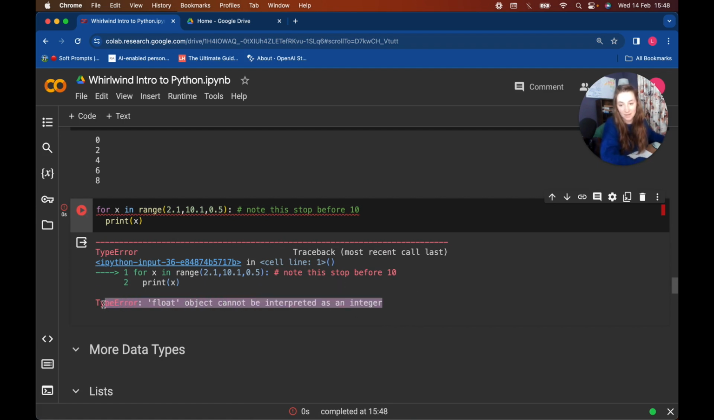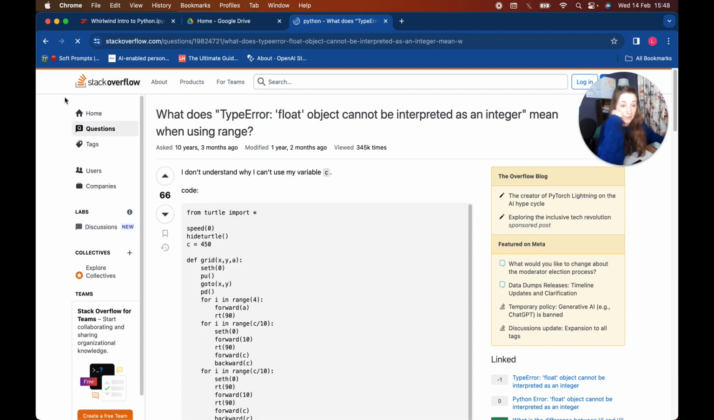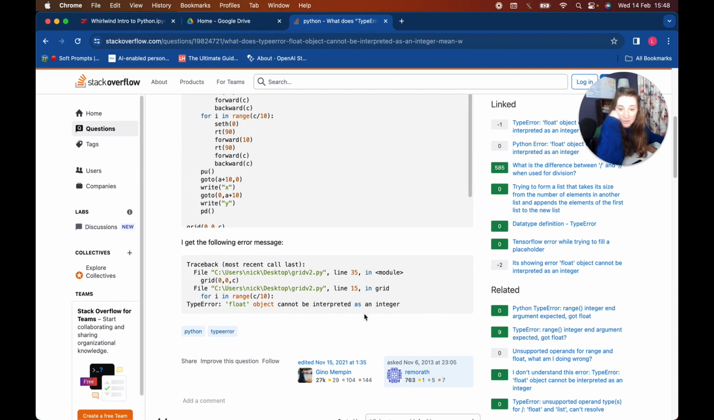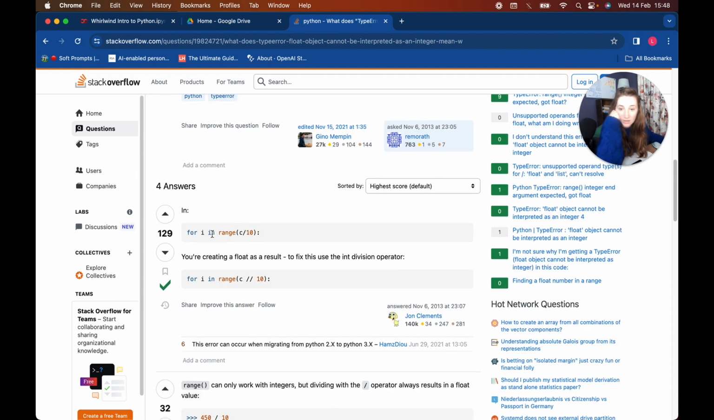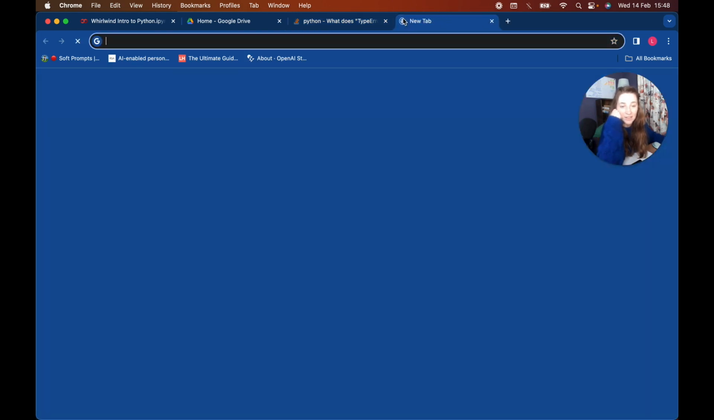So if I was trying to debug this and I didn't understand it, I would copy and paste this line into Google. Paste it in, have a look. So type error float cannot be interpreted. Stack Overflow is a good and trustworthy website that I typically use. I normally skim, okay, and see. You're creating a float. You need to use the division. Okay, range can only work with integers. That's my bad. So I thought so.